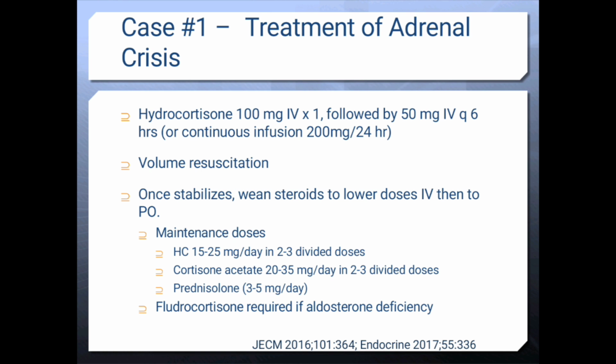Case 1: treatment of the adrenal crisis is hydrocortisone 100 mg followed by 50 mg IV with volume, and once stabilized, taper the steroid to a lower dose, then to PO maintenance doses. Hydrocortisone is given in 2 to 3 divided doses, 15 to 25 mg per day. Cortisone acetate is 20 to 35 mg per day in 2 to 3 divided doses. Prednisolone is 3 to 5 mg per day. Fludrocortisone is required if there is aldosterone deficiency.